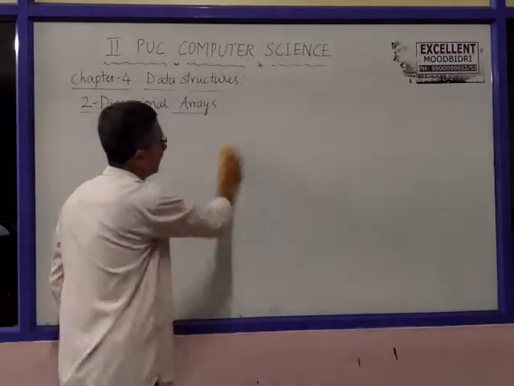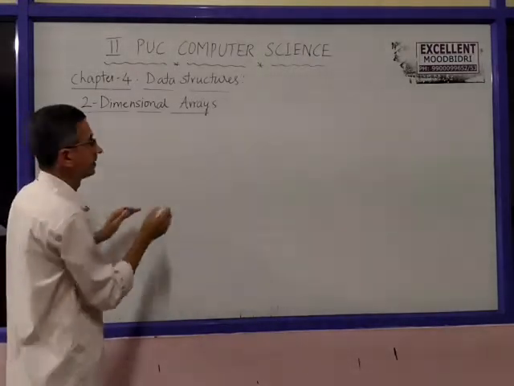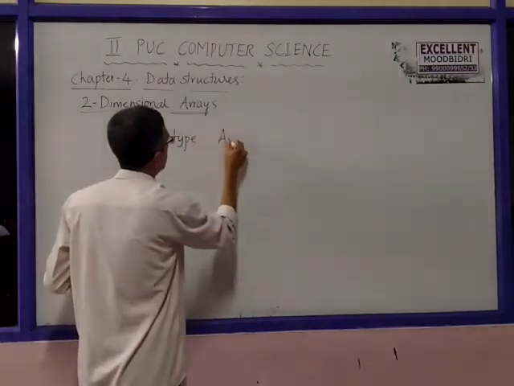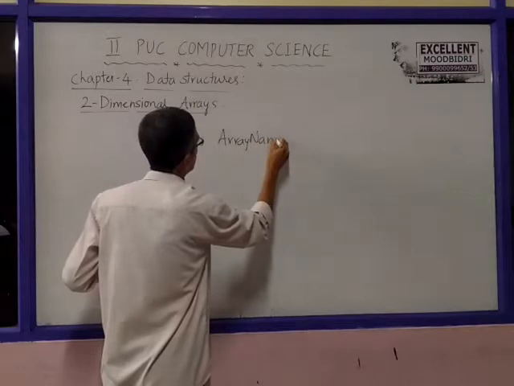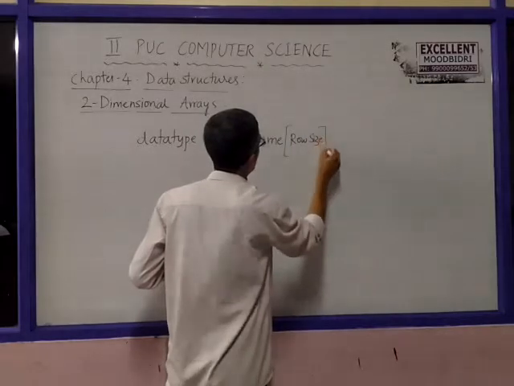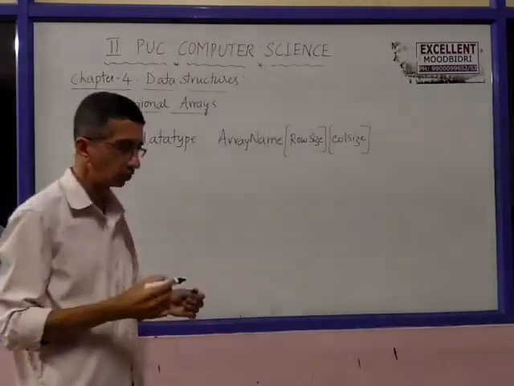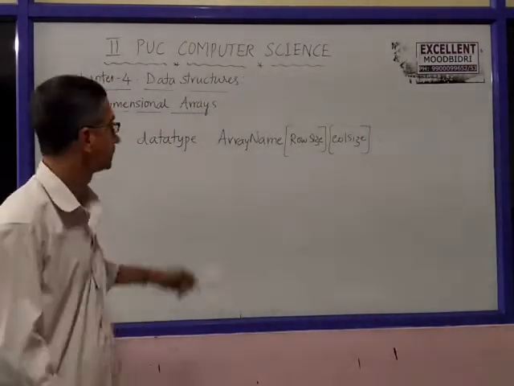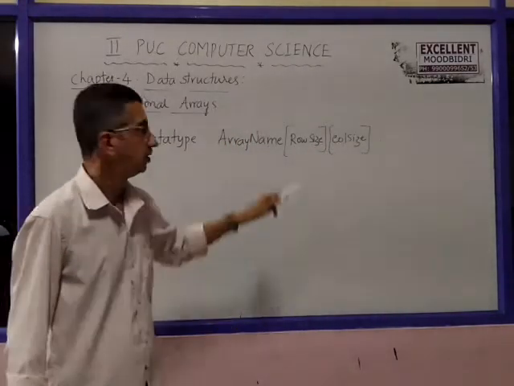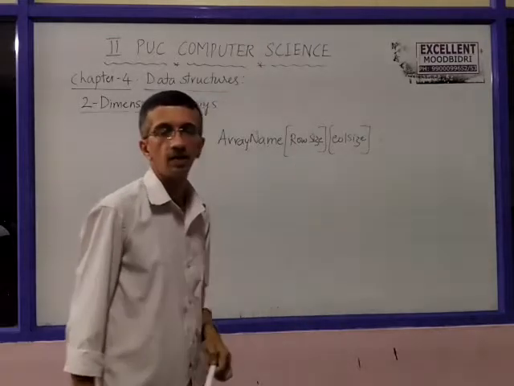As I told, the declaration uses the same syntax as before. I will write the syntax first, then an example. Data type, array name, row size and column size, semicolon. That is the syntax to declare a two-dimensional array in C++. Data type, space, array name, then row size and column size using square brackets notation, where row size is the number of rows and column size is the number of columns.